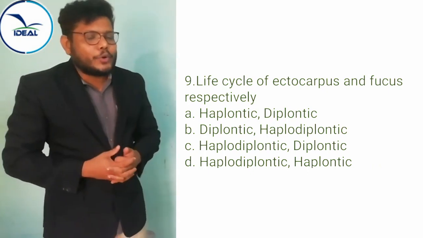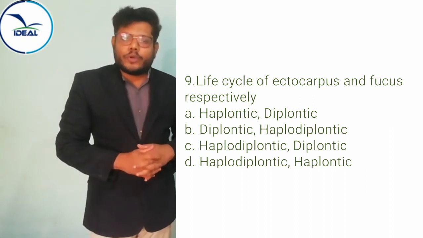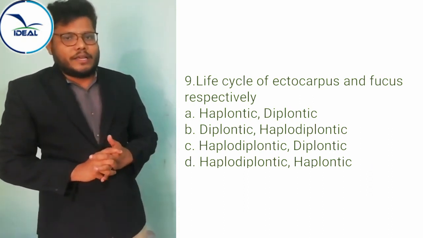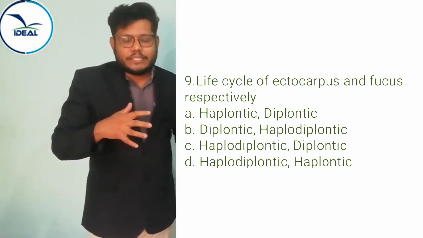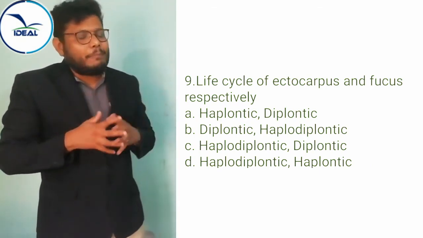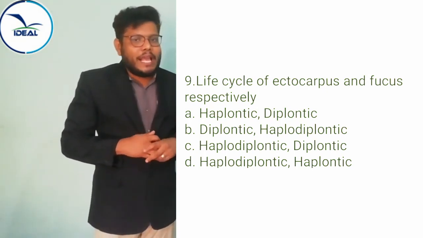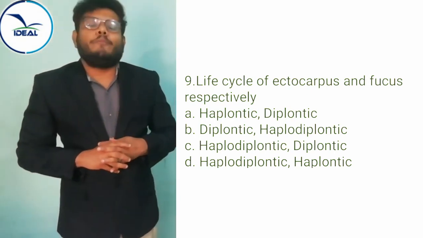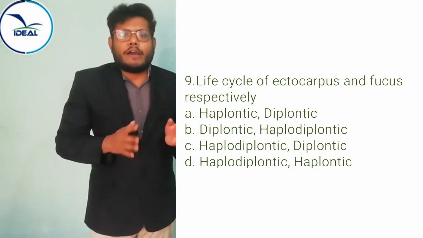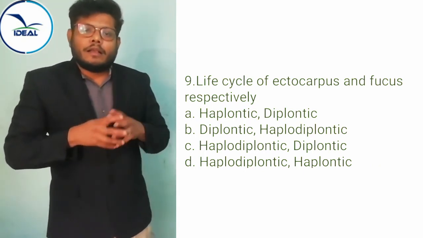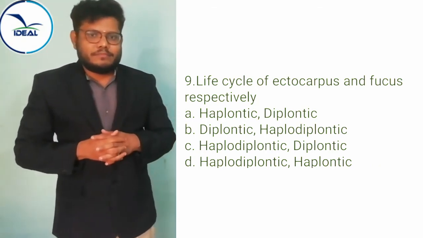As you all know, ectocarpus comes under the category of brown algae. Fucus also comes under brown algae. We already learned that the majority of algae, the chlorophyceae members, show the haplontic life cycle. Except some algae: fucus shows the diplontic, ectocarpus shows the haplodiplontic. In the haplodiplontic life cycle, both gametophytic and sporophytic stages are dominant.